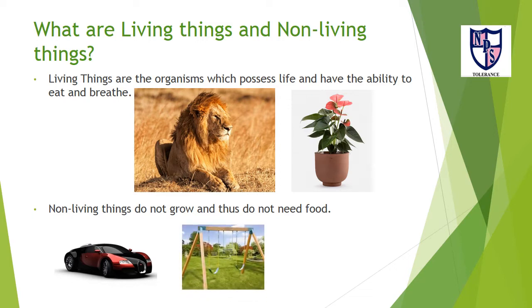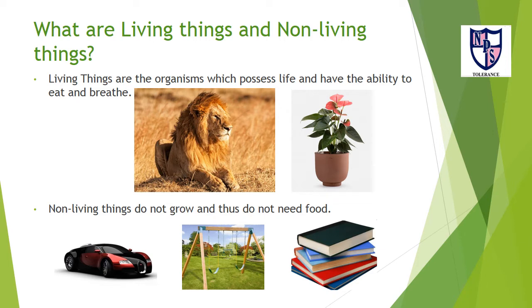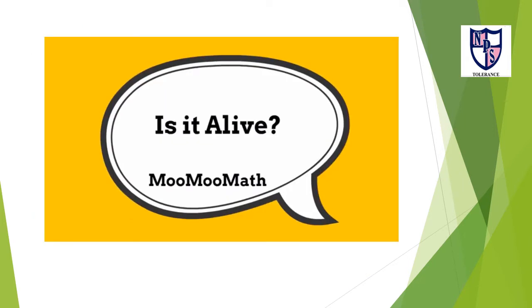A swing set does not use food. A book does not move. The swing set and book do not grow and they do not need air to breathe. They are non-living things. Non-living things do not need air, food, nutrition, water, sunlight, or shelter.